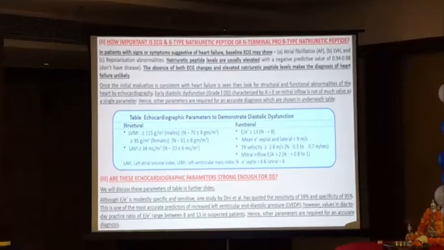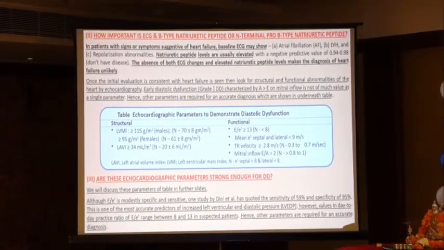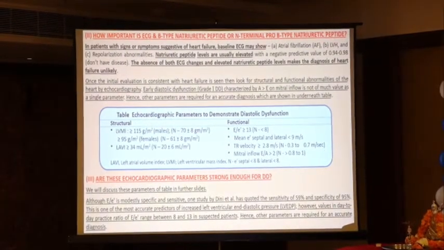Now, how important are ECG and B-type natriuretic peptide or N-terminal pro-BNP in patients with signs or symptoms suggestive of heart failure?